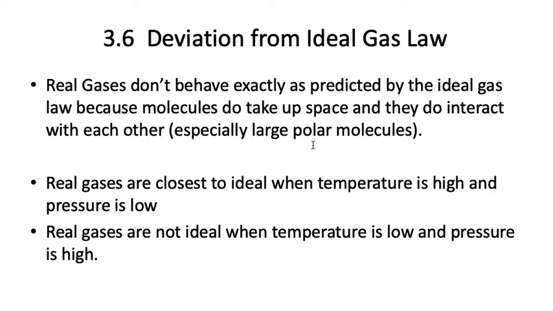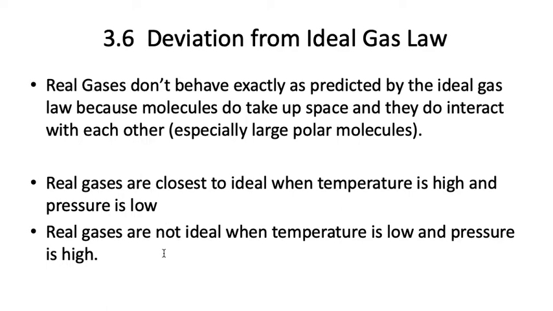So real gases will deviate the most from the ideal gas equation when they're large molecules or when they're polar molecules. The conditions where it's going to be closest to ideal is where temperature is high because the particles are moving around really rapidly and the pressure is low because there's a lot of space in between them. So for a real gas, using the ideal gas law, you'll get a very accurate answer when the temperature is really high and the pressure is really low because there's space between the particles and they're moving around really rapidly.